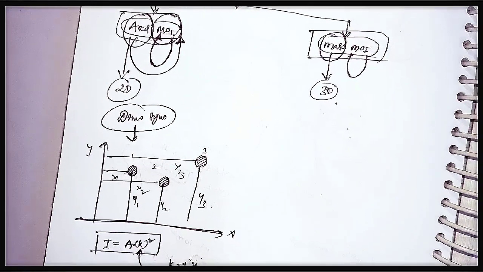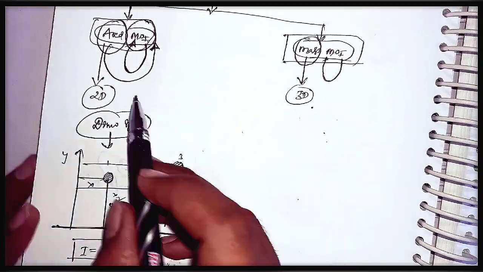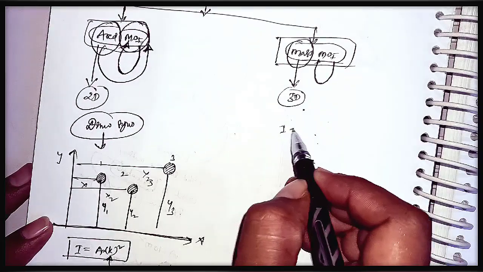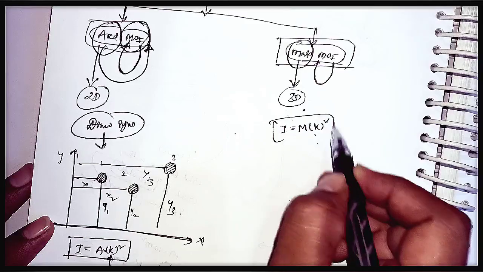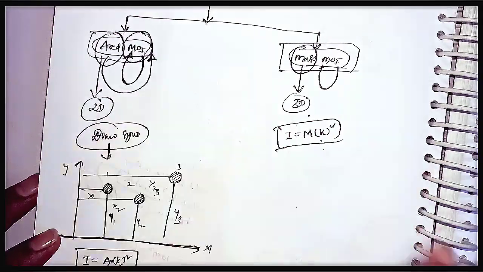The mass moment of inertia is similar to the area moment of inertia; nothing else is different. Here we consider mass into radius of gyration squared. Everything is the same as the area moment of inertia.